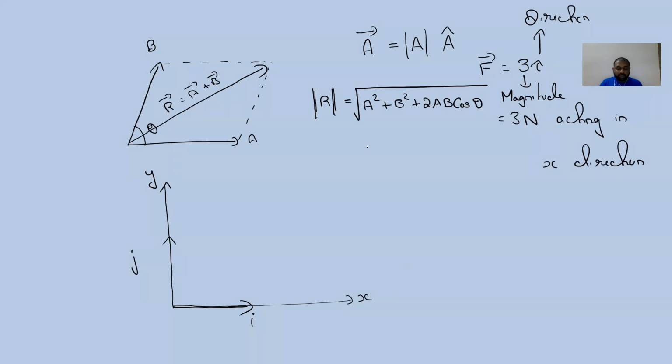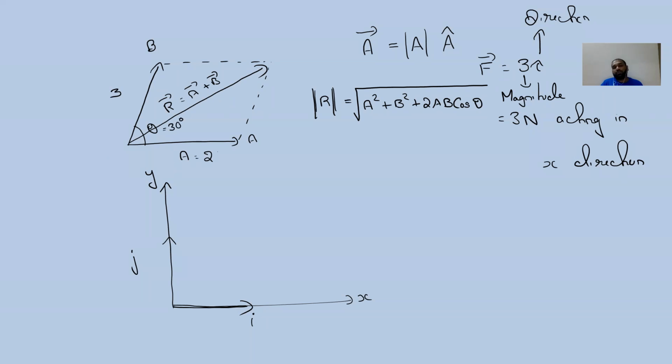So suppose the magnitude of vector A is 2, no need to write the direction, leave it. Simply if the magnitude is 2 and the magnitude of this one is 3, and they are at an angle of 30 degrees, something like that.